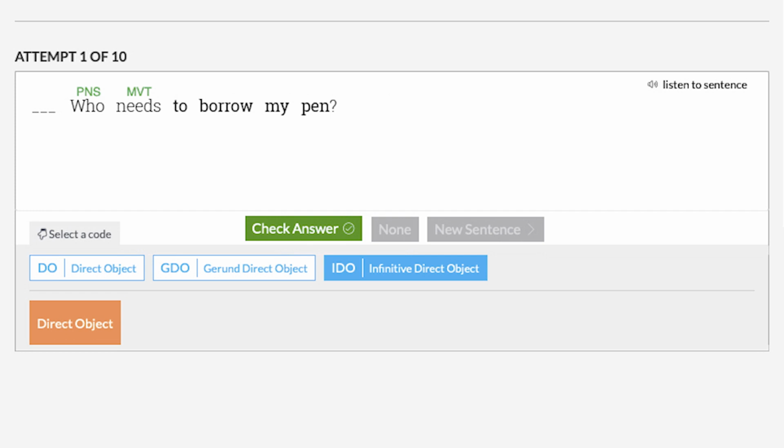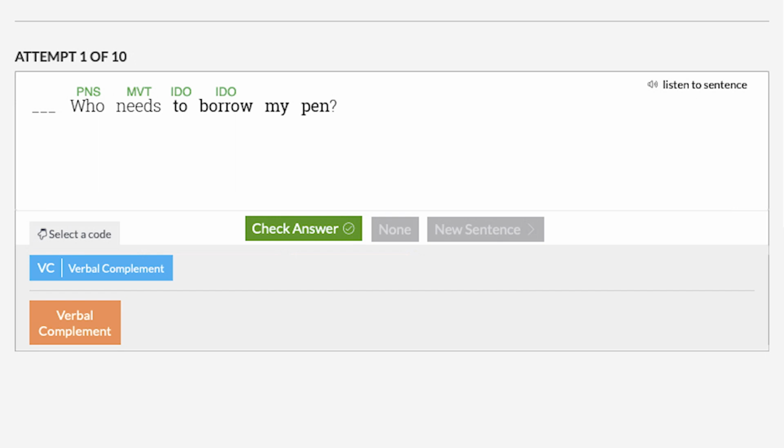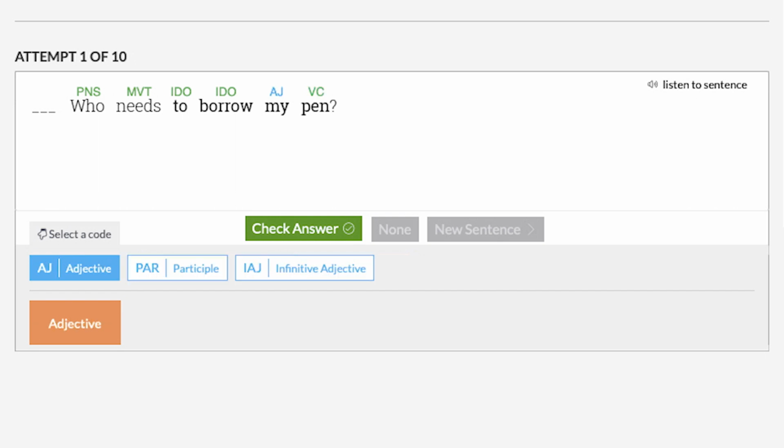To borrow my pen is an infinitive phrase with the words to borrow functioning as the infinitive direct object. To borrow what? Pen. Pen is the infinitive verbal complement.